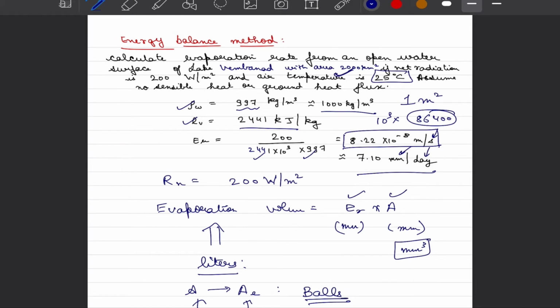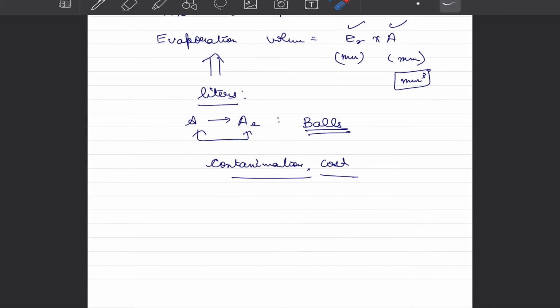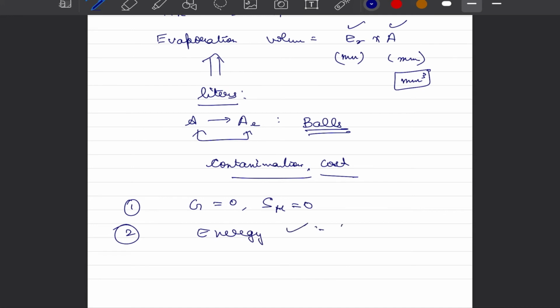First of all, let us discuss what the limitations of the energy balance method are. One of the biggest limitations of energy balance method is that, as we talked yesterday, we do not account for losses. That is, we say that ground heat flux is equal to zero, the sensible heat flux is equal to zero, and also we just make our calculations based on the fact that if energy is available, evaporation can happen.